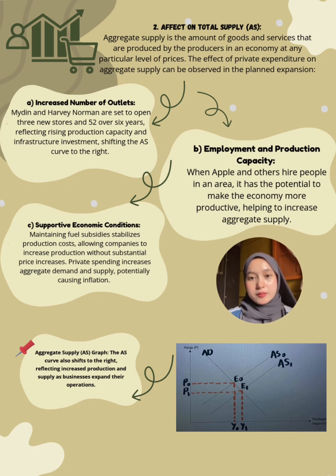First is the increased number of outlets. Mydin and Harvey Norman are set to open 3 new stores and 52 over 6 years, reflecting rising production capacity and infrastructure investment, shifting the AS curve to the right.